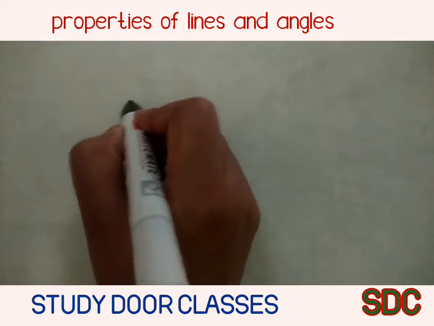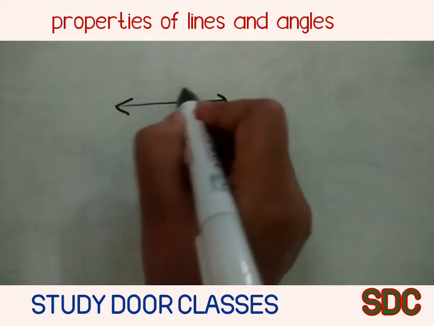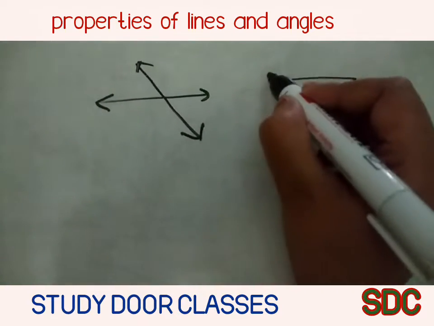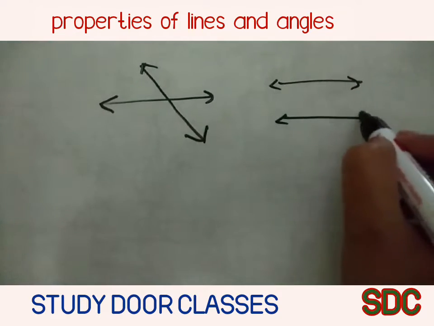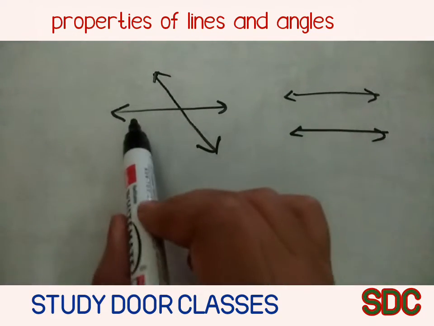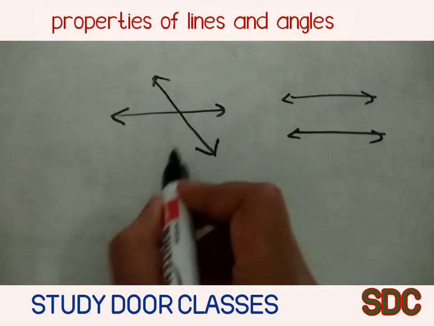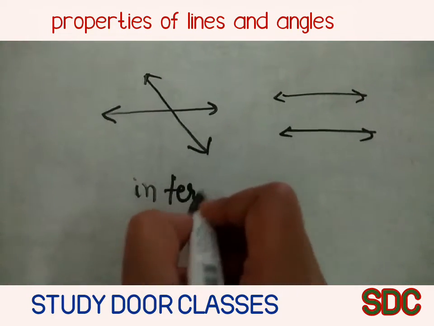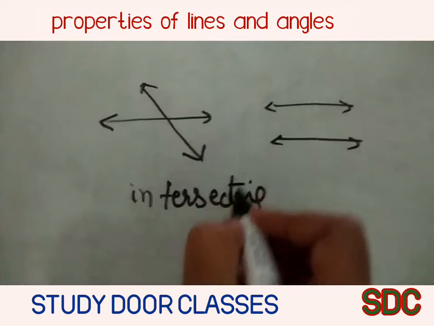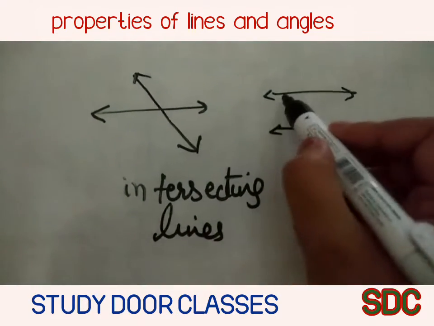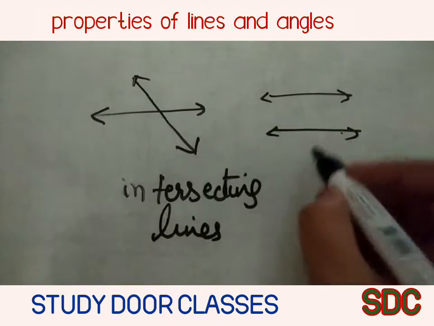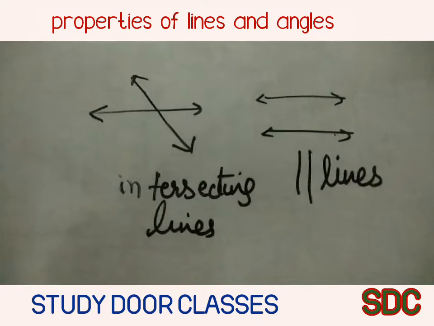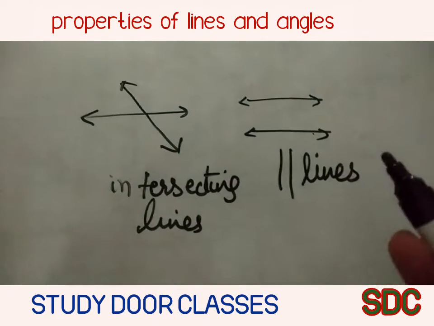If we draw two lines, either they cut each other or they will be parallel to each other. We can draw the lines in these two ways. The cutting lines are called the intersecting lines, or where the distance is the same from starting to end point, that is called the parallel lines. Now we will study about these two types of lines.